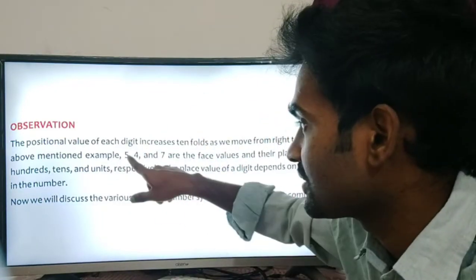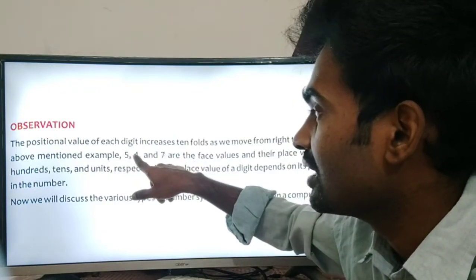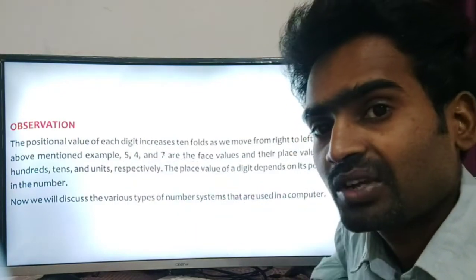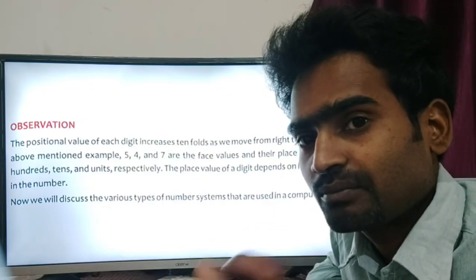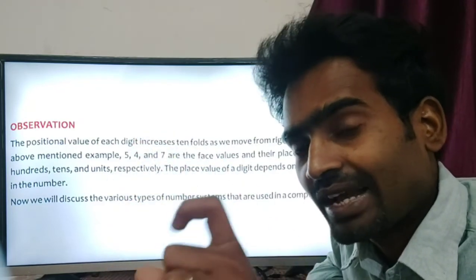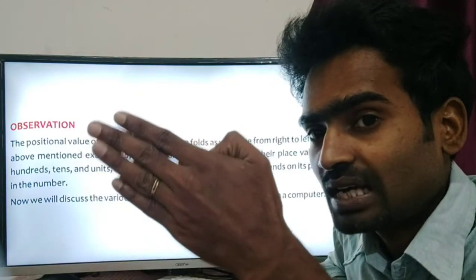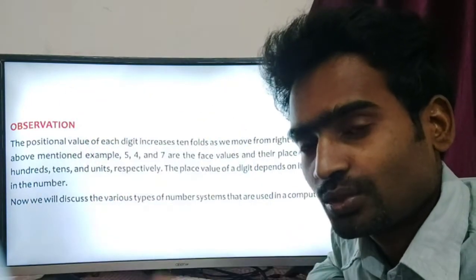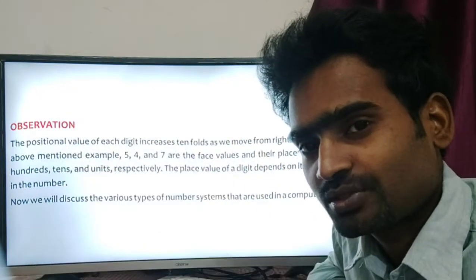Sometimes it is given 5, 4, 7, and even if they give 4, 5, 7, you have to see the position, the place. Clear? But the units position will not change. The first position will not change. So the value can be changed, but we have to count in order: 0, 1, 2, 3, first the 0th position, first position, second position.